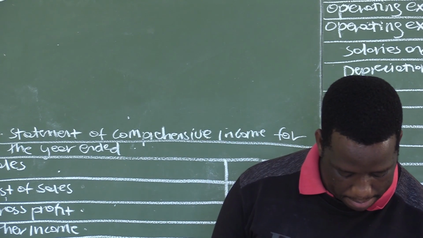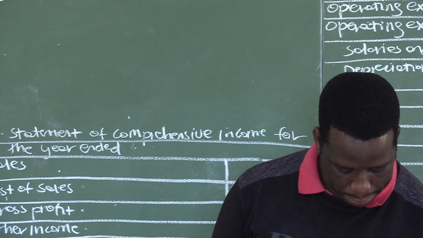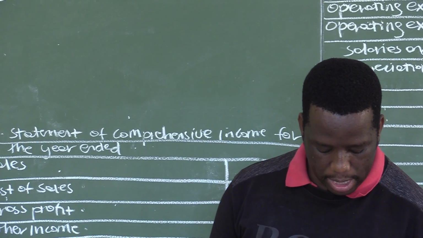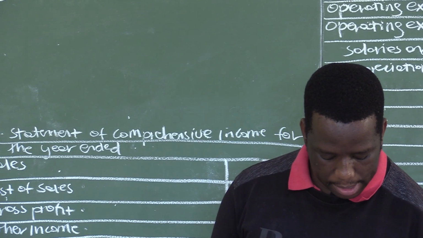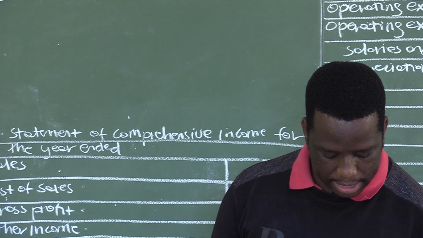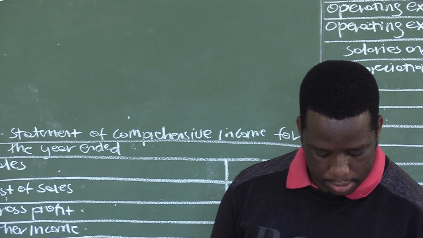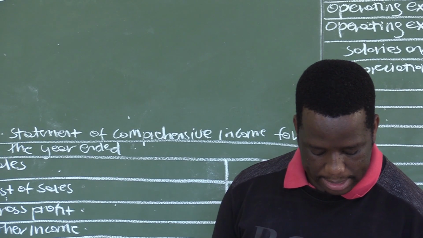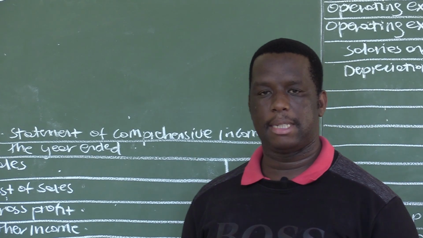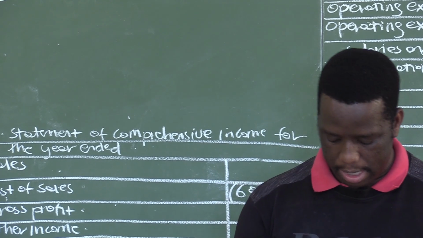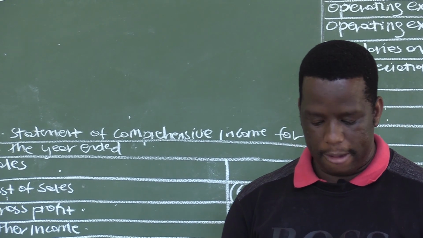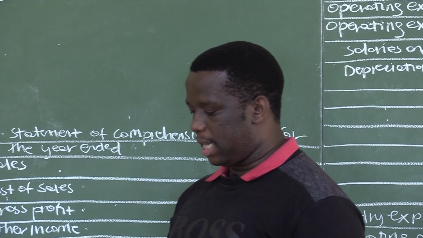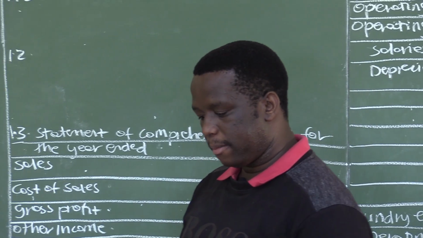So let us check the method that you are using for the vehicles. It says here, the business owned two vehicles on 28 February 2021. The second vehicle was purchased on the 1st of November 2020. Vehicles are depreciated at 15% per annum on cost price. Now we have the method they are using. It's 15% per annum on cost price, and this business has two vehicles.